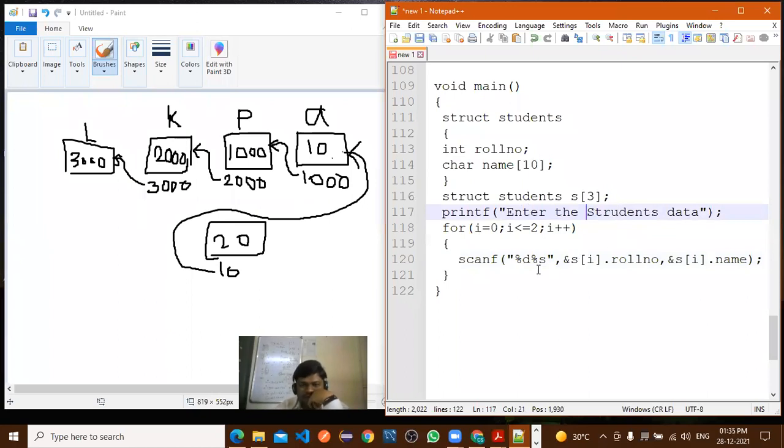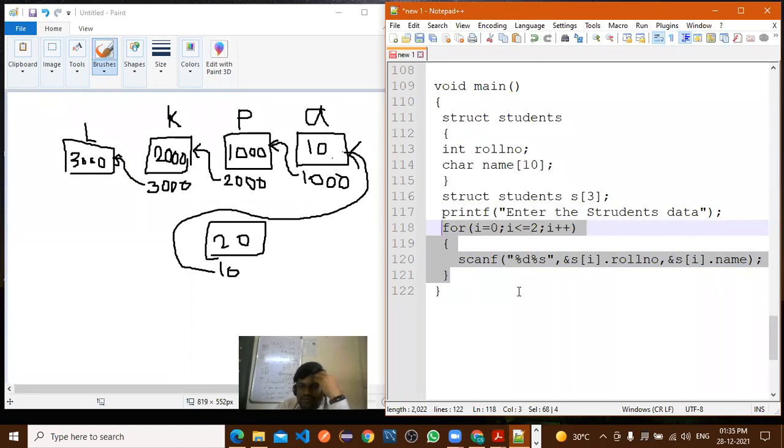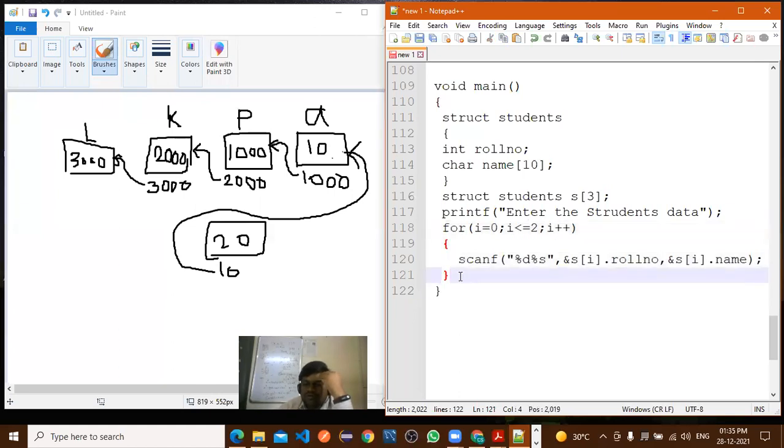This for loop is written for getting the student data from the user, for entering the data through keyboard.